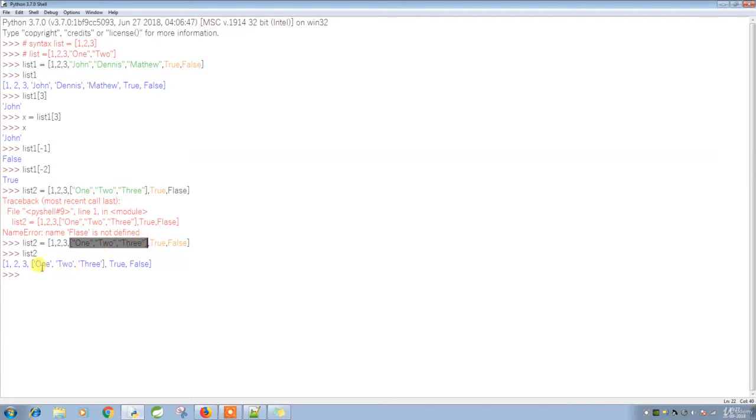Let's see how we are going to retrieve this particular data. The entire data is at index 0, 1, 2, 3. Let's put list2, and the element is 3. See, we got the data.